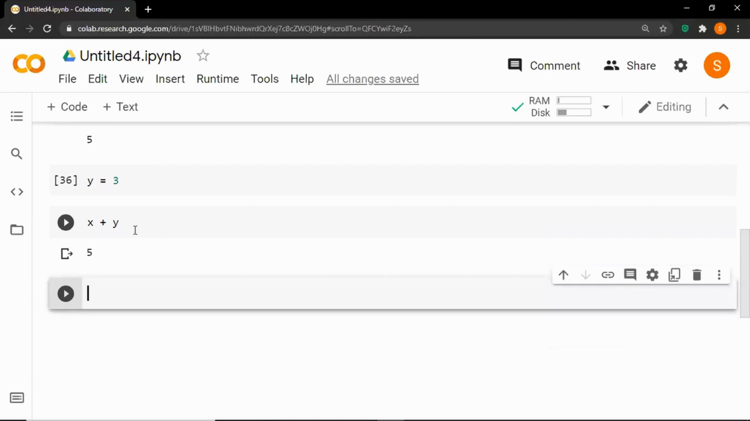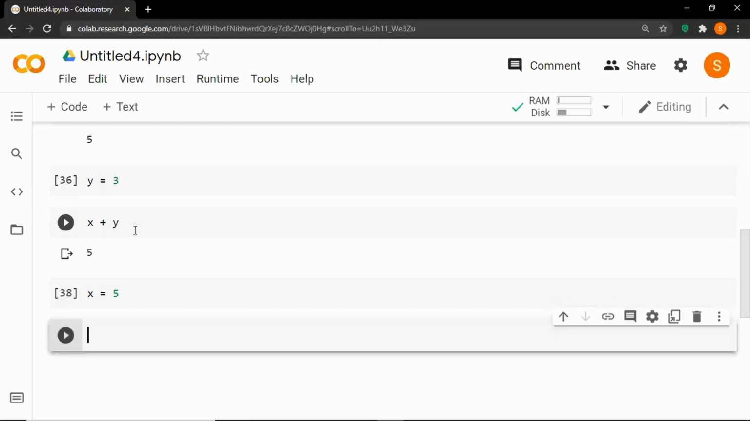So why are they called variables? Normally when you say variable, this term simply means you can change the value. So here we can change the value of x by assigning a new value to x. So let's say x is equal to 5.